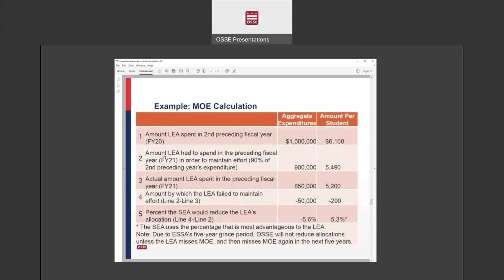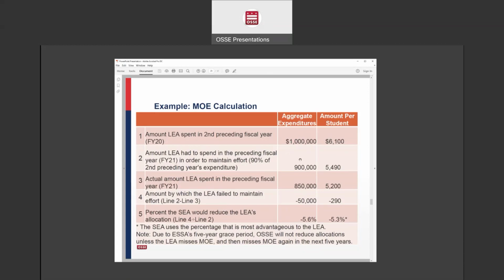So the amount that the LEA needs to spend in FY21 in order for them to maintain effort is 90% of that $1 million. So in the following fiscal year, the LEA needs to spend at least $900,000 of state and local funds in order to meet MOE. And if we were doing it on the per pupil basis, then that would be $5,490.